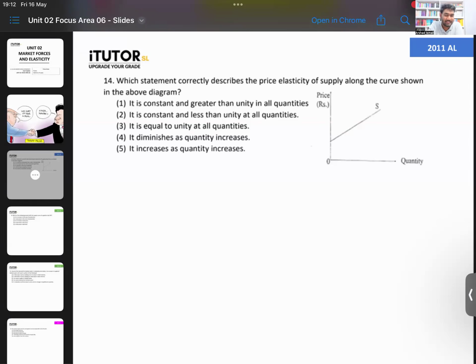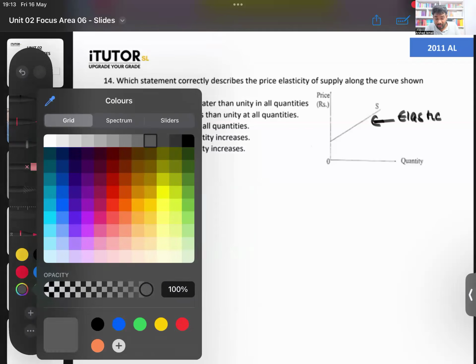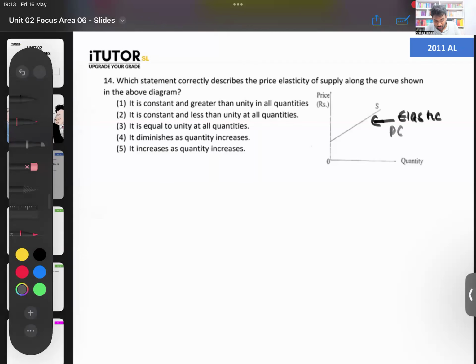By looking at this supply curve, can you tell me what is the type of elasticity? Elastic or inelastic? This is elastic, right? When you look at the shape, you can figure this out. Okay, it is an elastic supply curve. So if it is elastic, your PES has to be more than 1 or less than 1. Your PES has to be greater than 1, or in other words, greater than unity. Unity means 1.